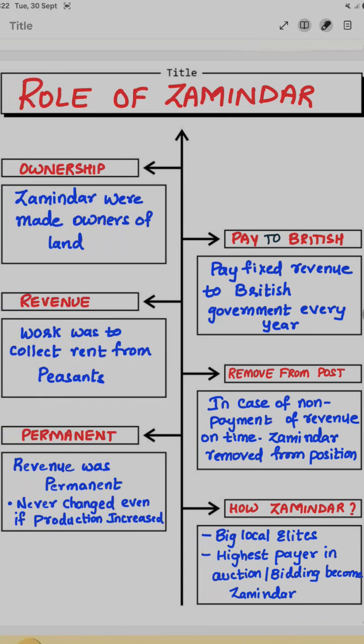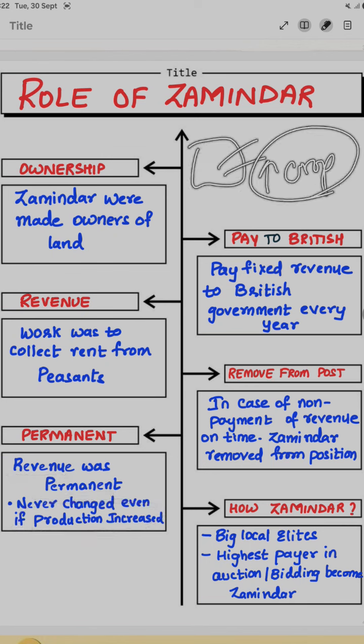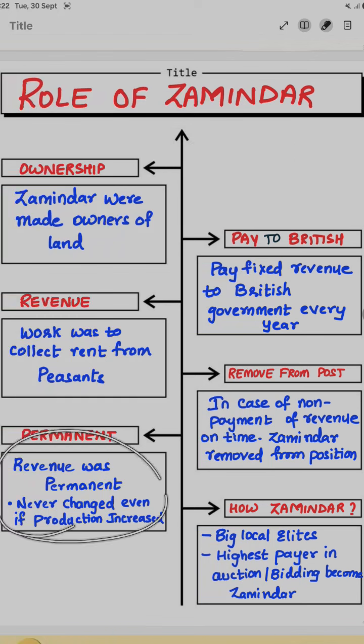Next, why is it called the Permanent Settlement? Because the revenue was permanent. It never changed even if the production increased. Suppose the crop has more production, but still the revenue was the same. For example, if they are paying 100 rupees, that was fixed. Even if they are earning more than that, they have to just pay 100.